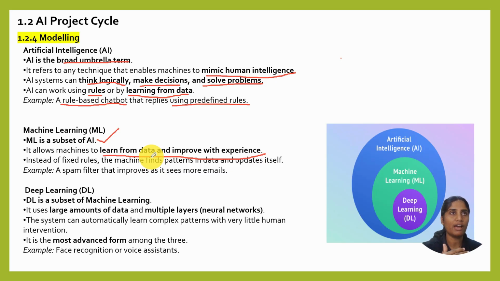If we have 10 to 20 conditions, we will be able to input them manually and set the conditions. But what happens when there are millions and billions of conditions and logical statements? We cannot input everything manually. So when the data is large, when it is huge, we cannot use a rule based approach.